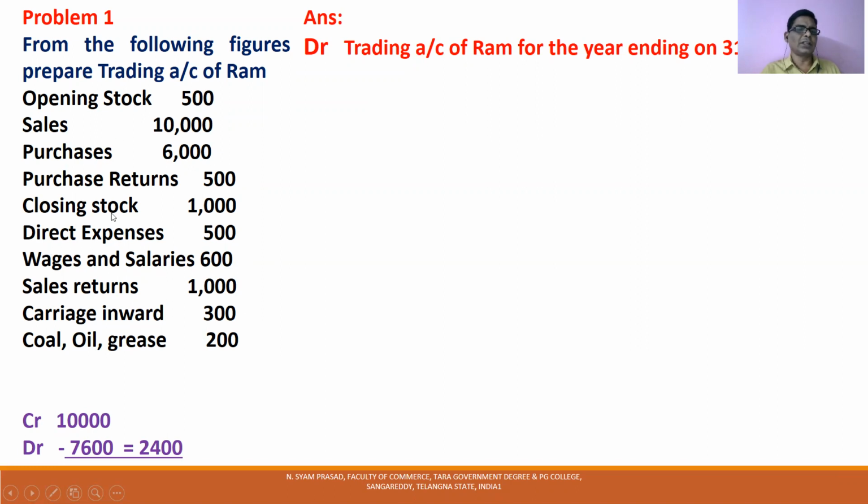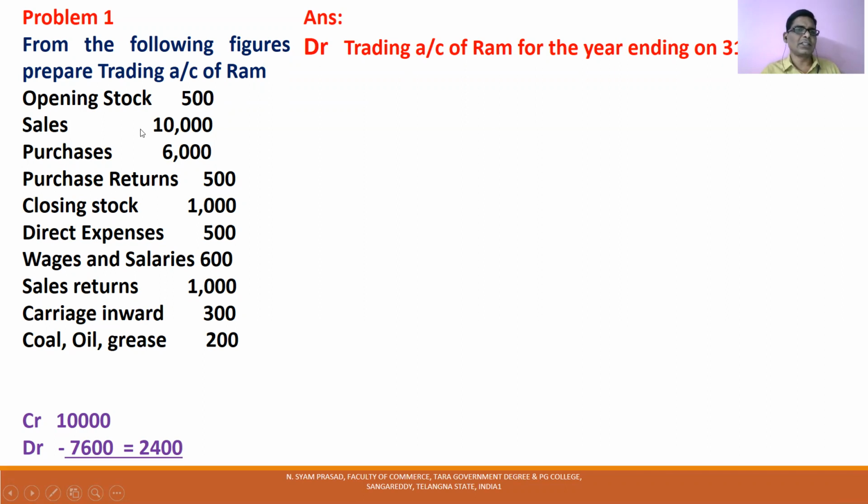You have to prepare the trading account of ROM. To prepare the trading account, first of all, you have to know where opening stock comes, where sales comes, where purchases come. In the trading account, these are segregated into two. What are the TDs? What are the TCs? TD means what are the trading account debit side items? What are the trading account credit side items? You know very well, if you write 10 times, you may become familiar, the opening stock is the first item of the trading account.